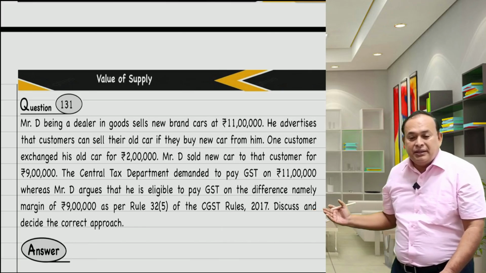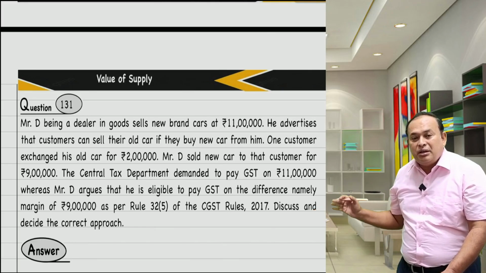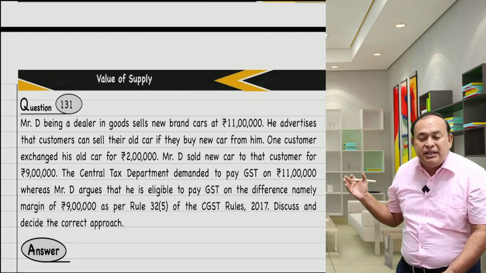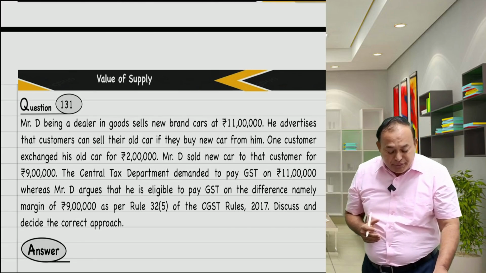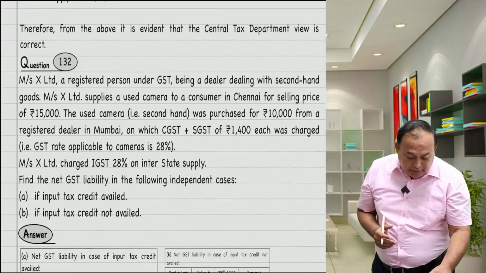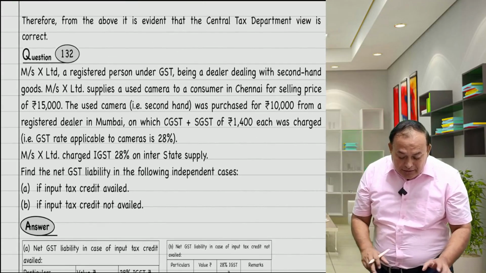Now, please come back. In the given case, the margin method is not applicable since Mr. D is not a dealer of used goods. One more point I am bringing. These are conceptual points.